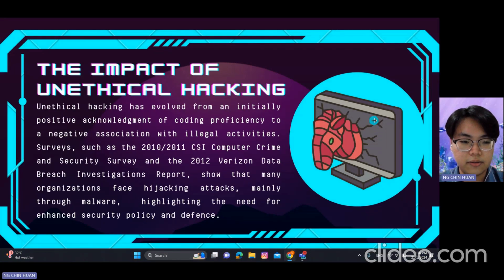Next, I will talk about the impact of unethical hacking. Unethical hacking has evolved from an initially positive acknowledgement of coding proficiency to a negative association with illegal activities. Surveys such as the 2010 or 2011 CSI Computer Crime and Security Survey and the 2012 Verizon Data Breach Investigation Report show that many organizations face hijacking attacks, mainly through malware, highlighting the need for enhanced security policy and defense.